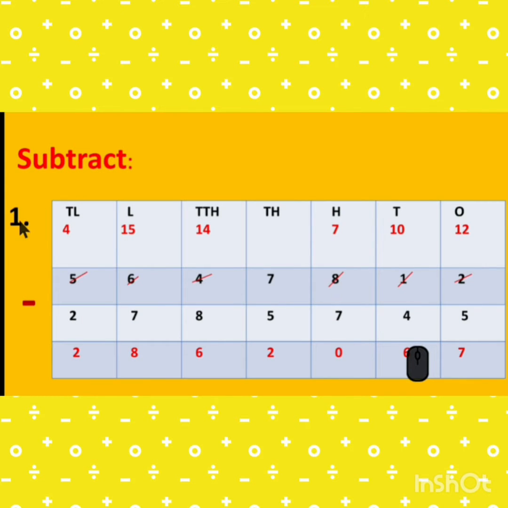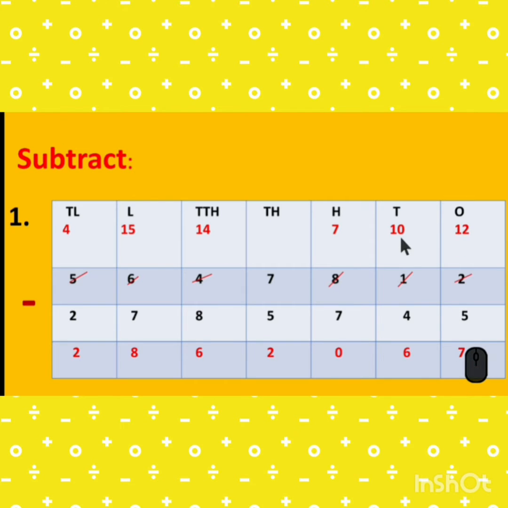Subtract. First one is we have to subtract these two numbers. First number is 56,47,812 minus 27,85,745. So we start subtracting from the ones place. So there is 2 and 5. 2 minus 5 is not possible, so we take the borrow from the tens place. So it becomes 12. 12 minus 5 is 7.